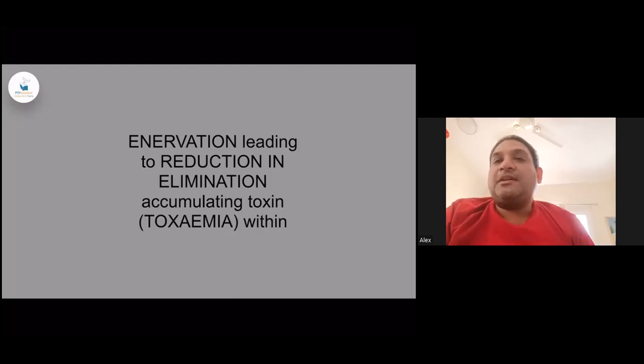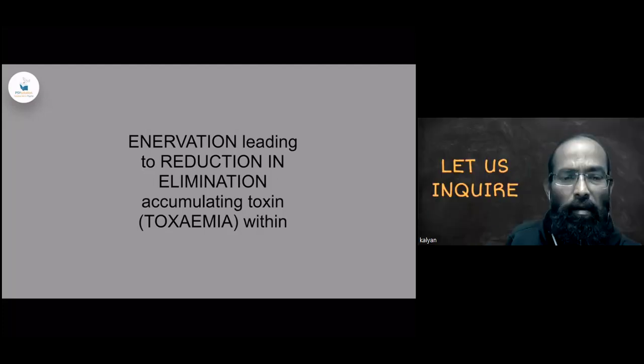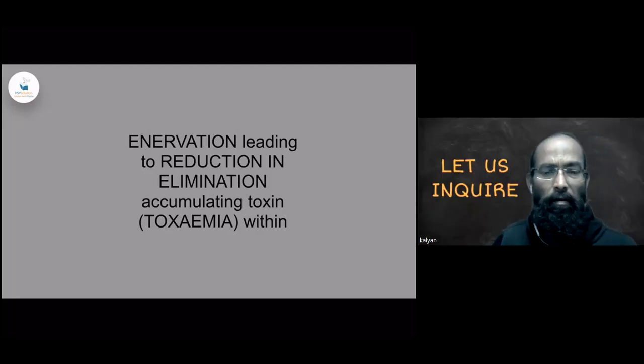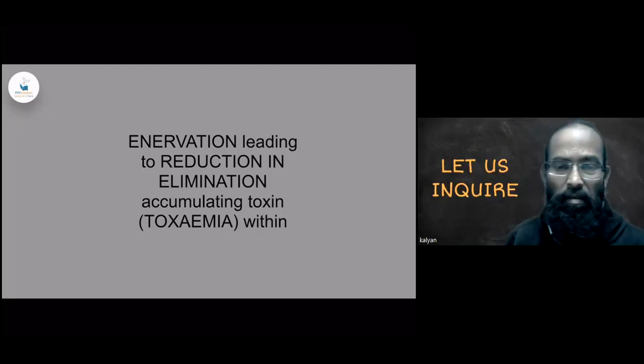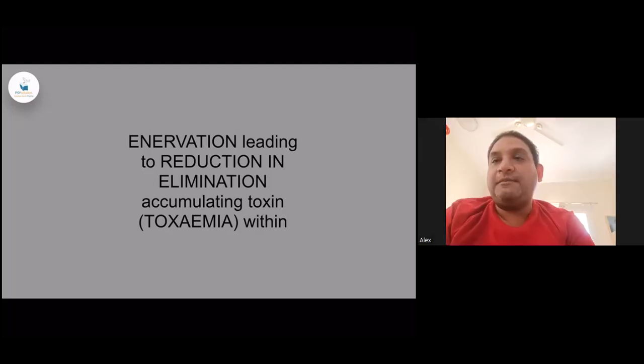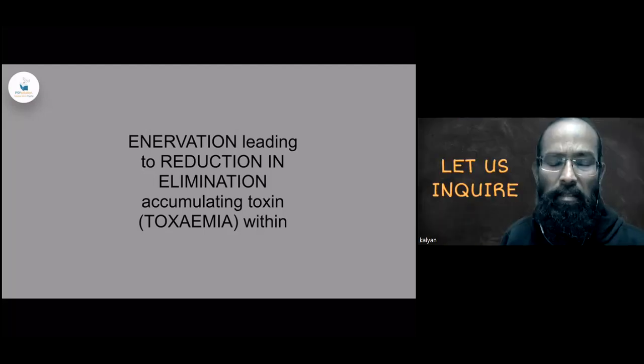Let's say I'm eating only fruits because it is Ekadashi, or it is Navratri celebration. It is an idea that you are operating with.